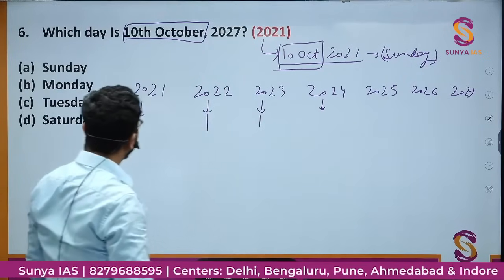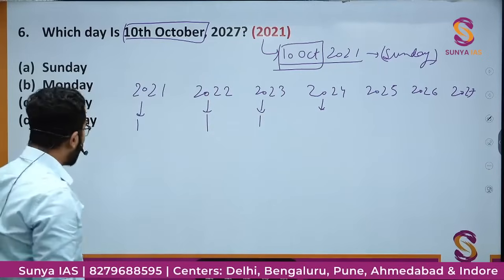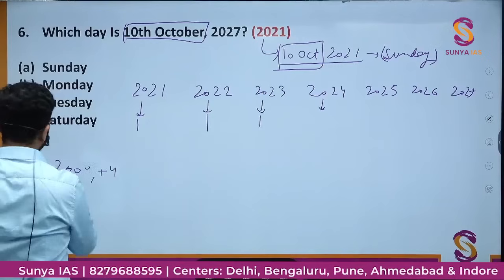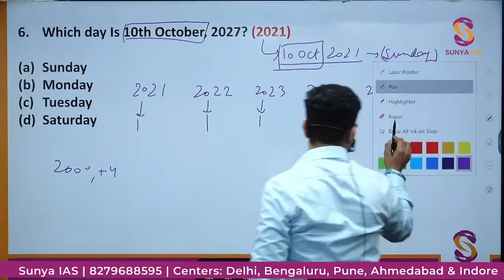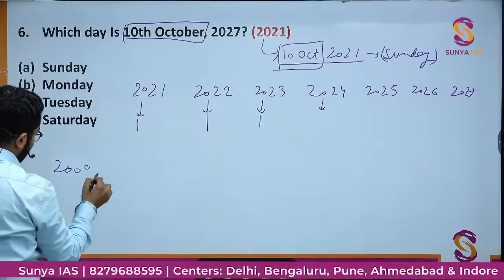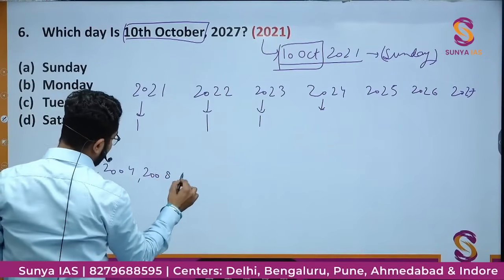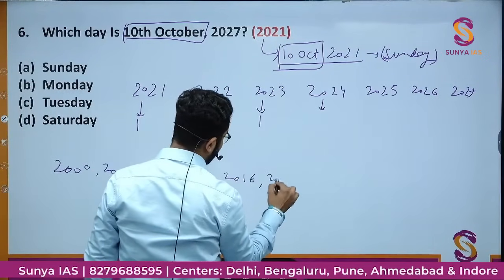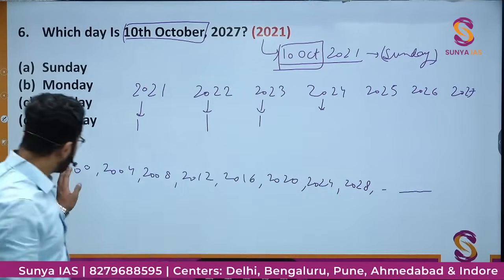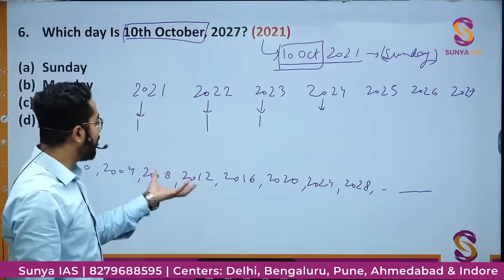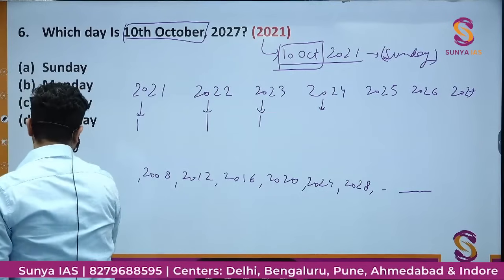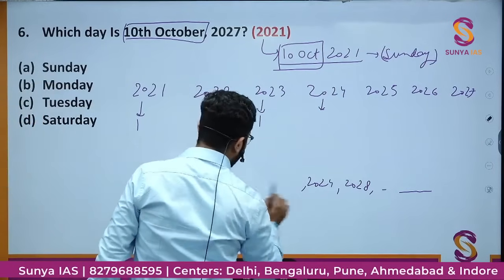4. How did I get to know that this is a non-leap year? I didn't divide by 4 every time, because I know year 2000 is a leap year, then plus 4, 2004 will be a leap year, 2008 is a leap year, 2012 is a leap year, 2016 is a leap year, 2020 is a leap year, 2024 is a leap year, 2028 is a leap year, like this. You just start at 4. So I have an idea of what all years are leap years. Okay? That is why I am not dividing by 4 every time, because I have an idea what all years are leap years and what all are not.